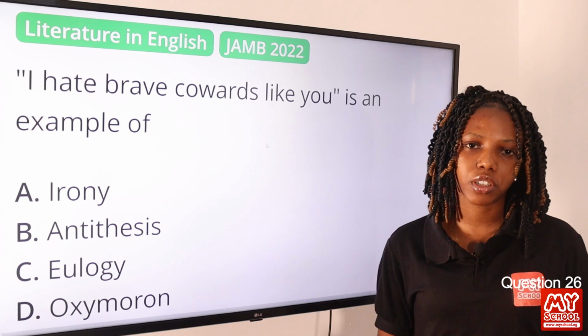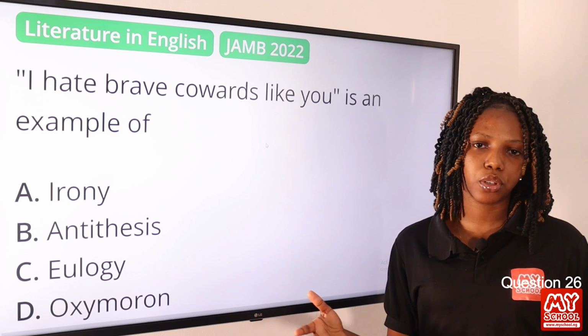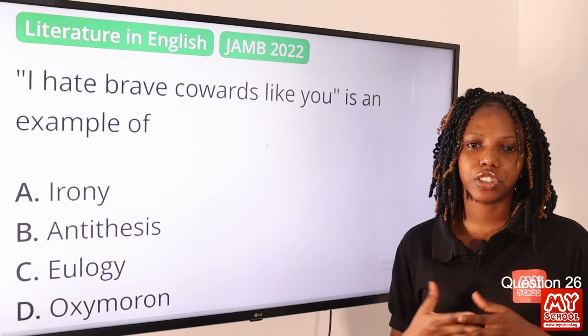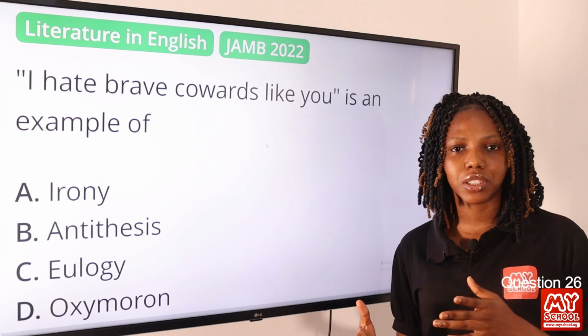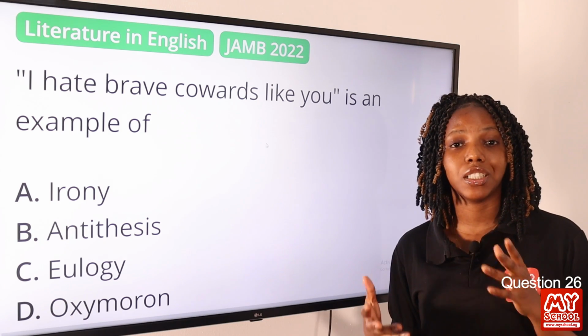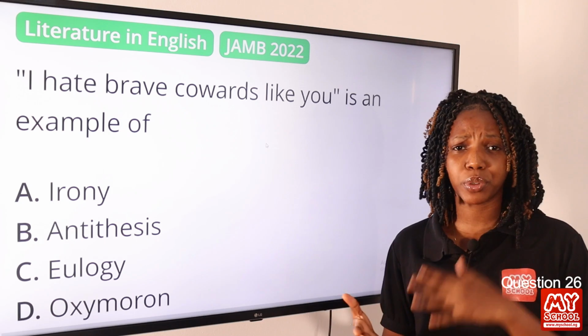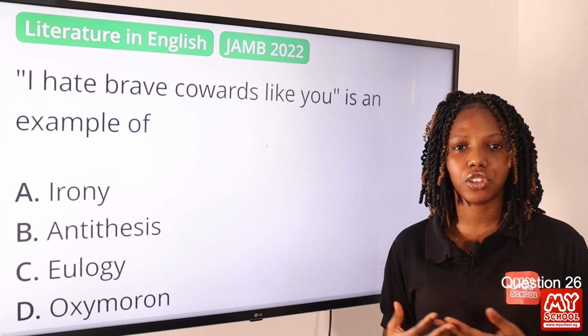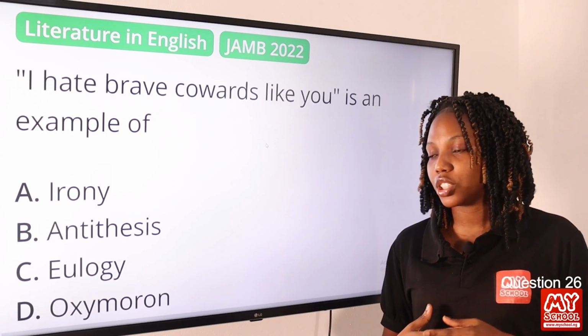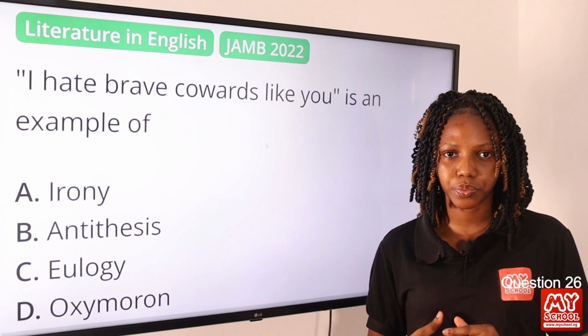What is oxymoron? Oxymoron is placing side by side two contradictory words. What are the contradictory words? We see brave and coward. Brave and coward are two words that are contrasting in nature. Brave is the opposite of coward. So placing side by side two words that are opposite in nature is oxymoron. So option D is the final answer to this question.